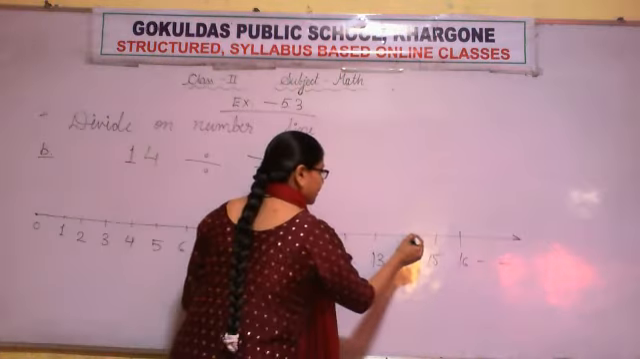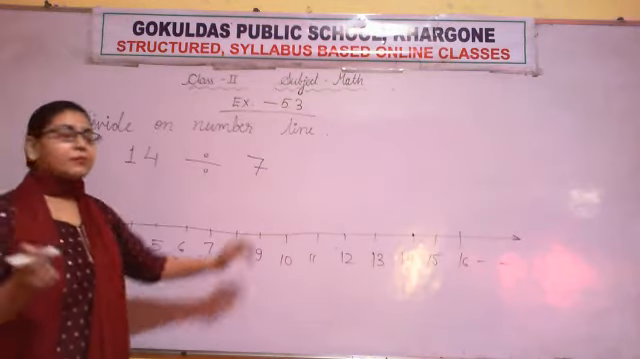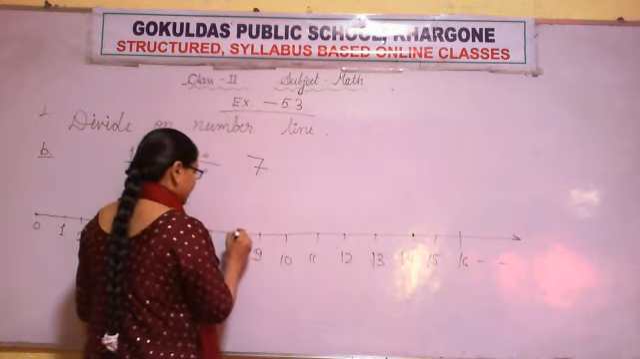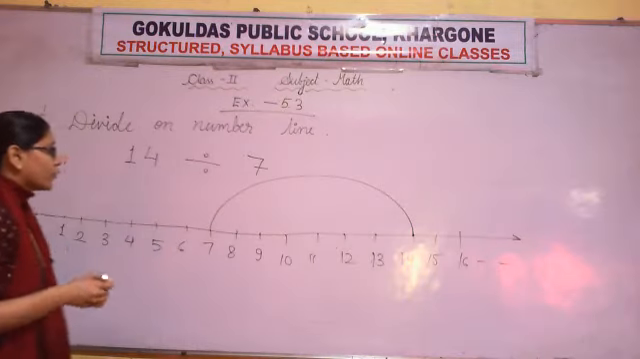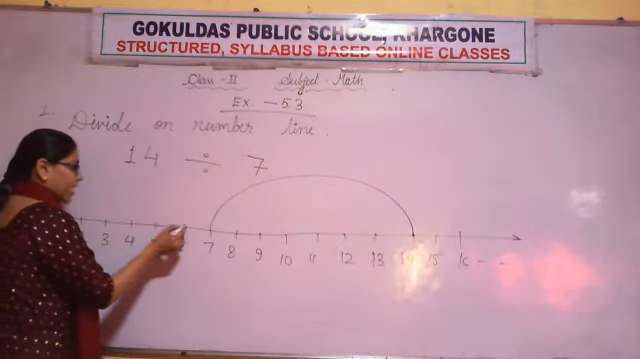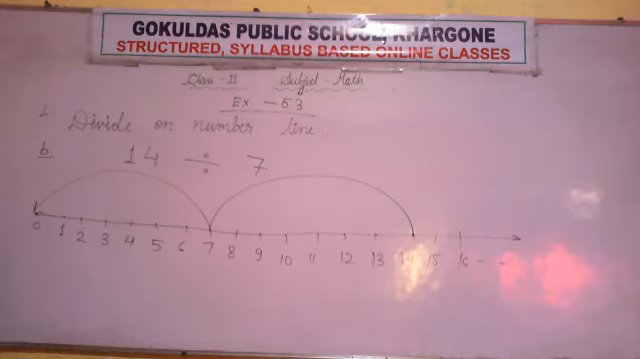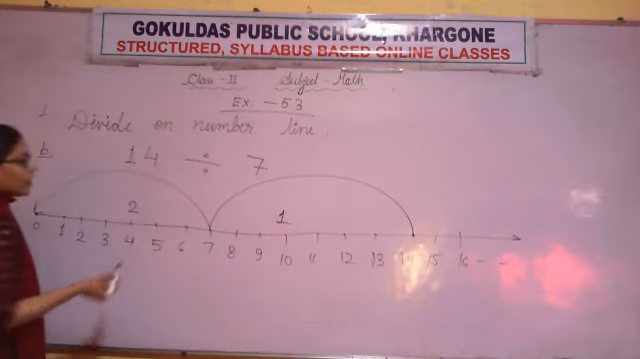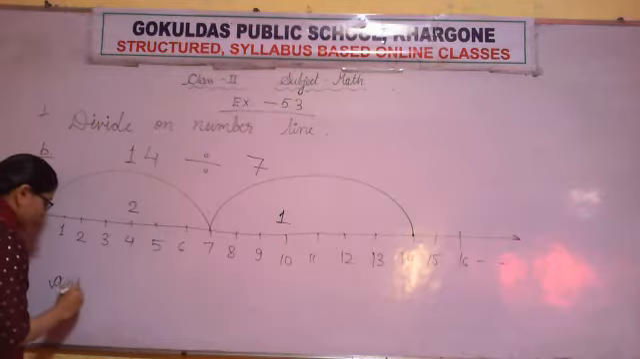Starting from 14, divided by 7 means we will skip 7 numbers. 1, 2, 3, 4, 5, 6 and 7. Now one more time we will skip 1, 2, 3, 4, 5, 6 and 7 numbers. We reached 0, which means here we will stop. How many times have we jumped? 1 and 2. We have jumped 2 times, which means our answer is 2.